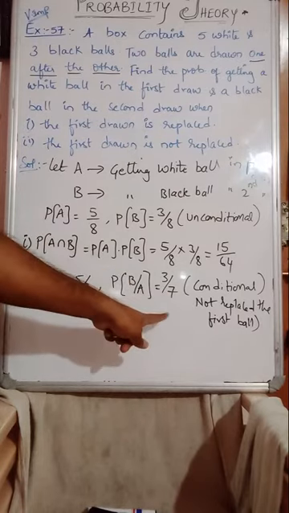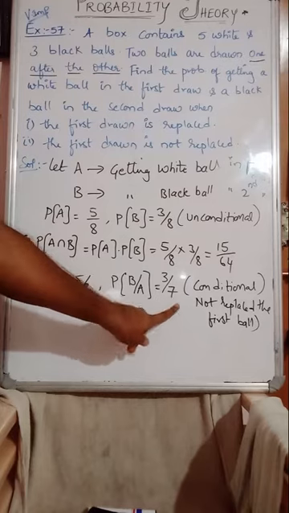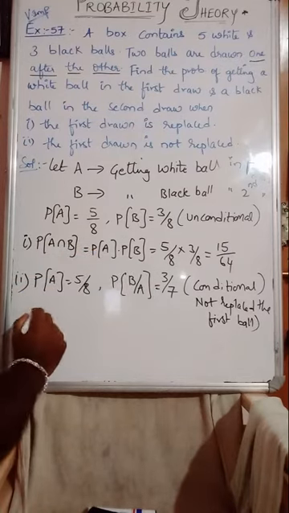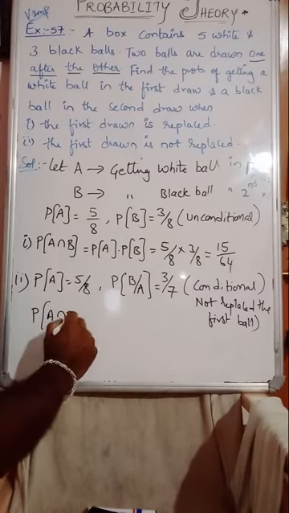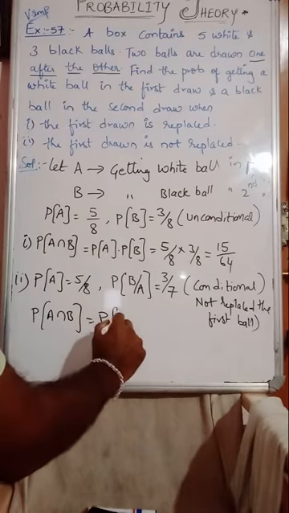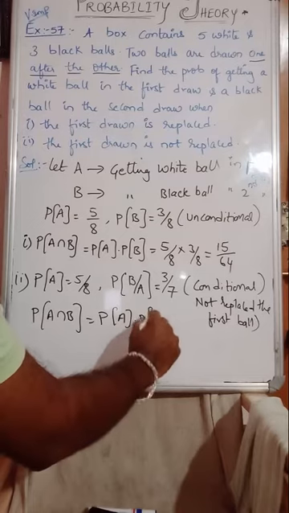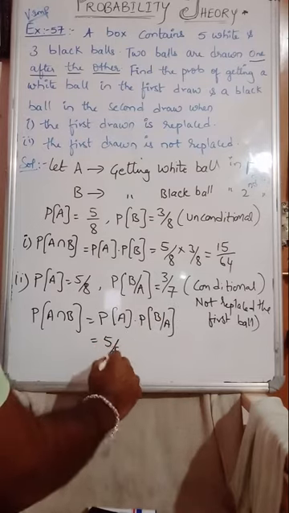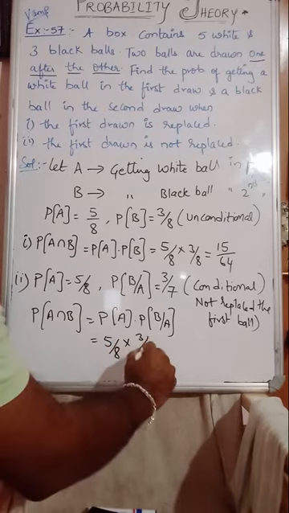So that is 3 by 7. The total number of balls will become 7. Black were 3. Therefore, the probability of A intersection B equals P of A into P of B given A. That is 5 by 8 into 3 by 7.